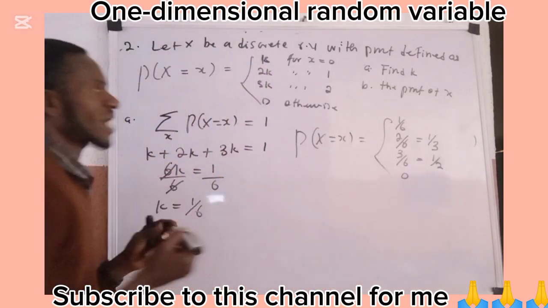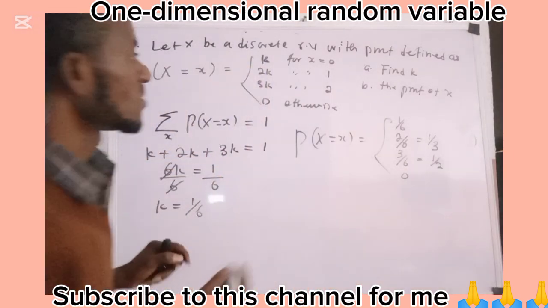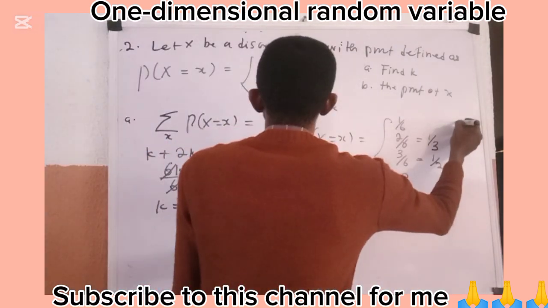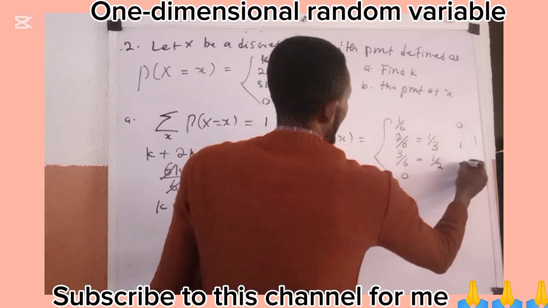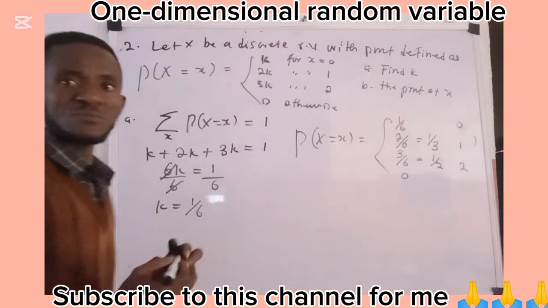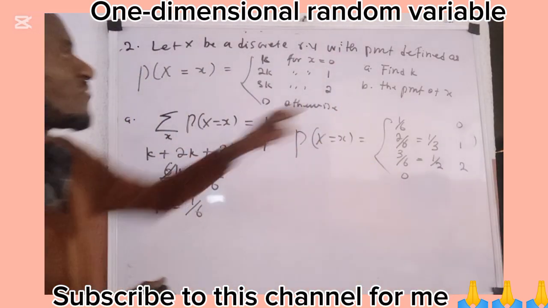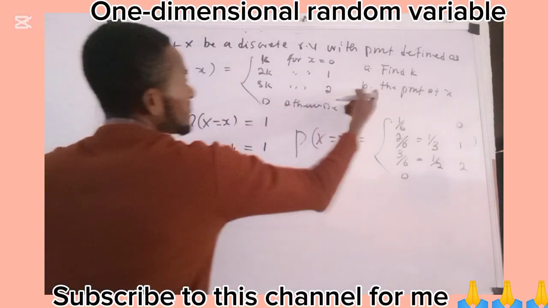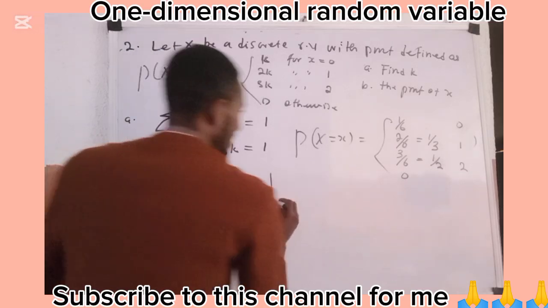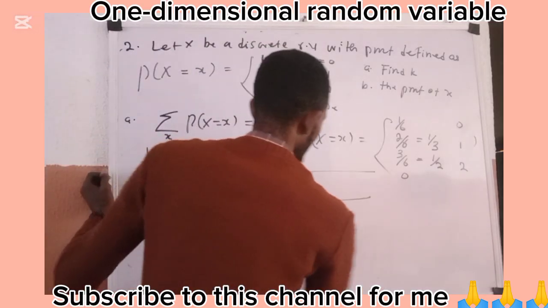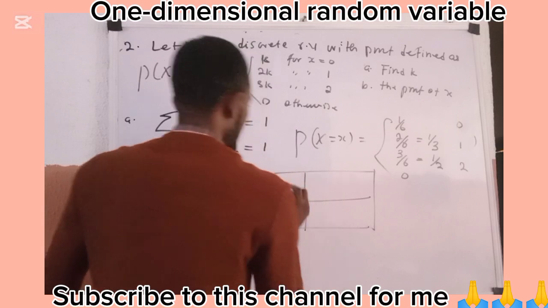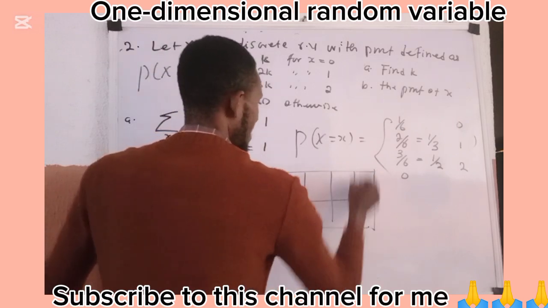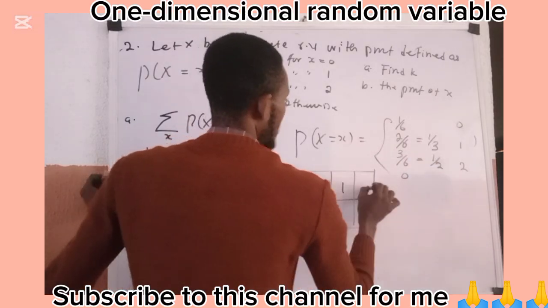Then otherwise I am going to write 0. So that is how this probability distribution is. For me to find the PMF, PMF means probability distribution, I should do something like this. Here is my x, here is my P of X equals small x. So here is my range: this is 0, this is 1, this is 2.